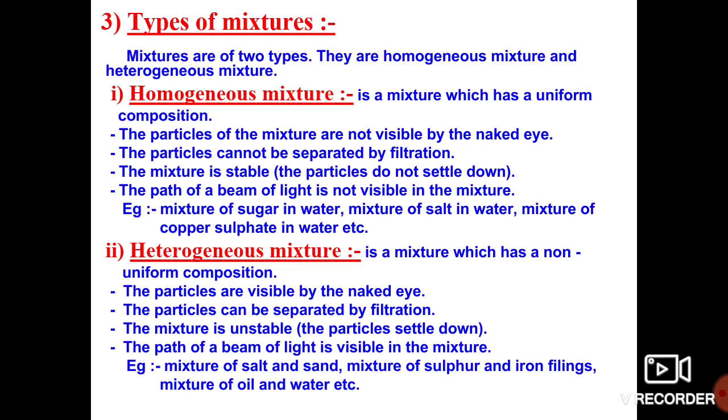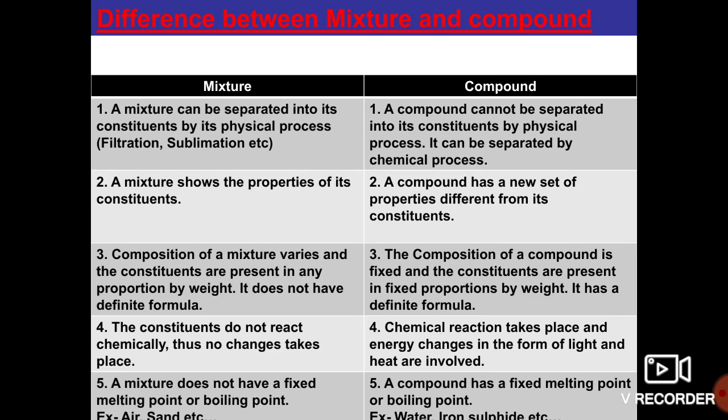So next we are moving to the next concept, that is the difference between mixture and compound. In the previous class we discussed compounds, right? So what is the difference between a compound and a mixture? See, the first difference is that a mixture can be separated into its constituents by a physical process.